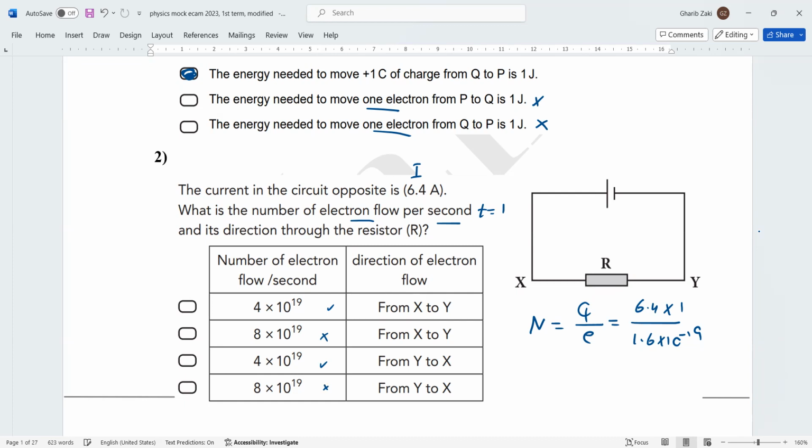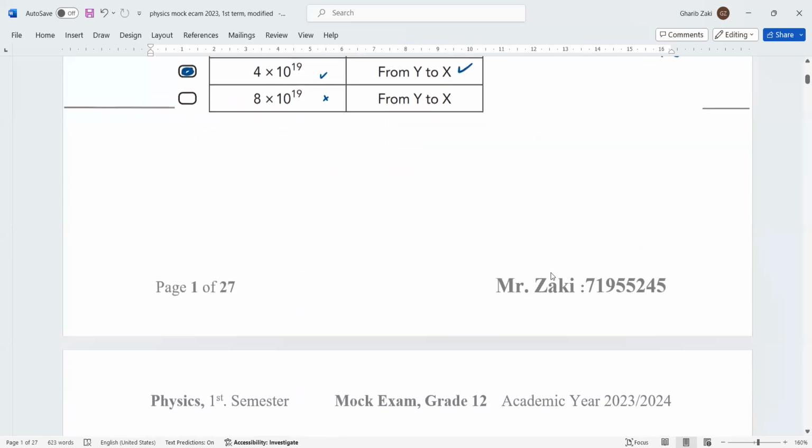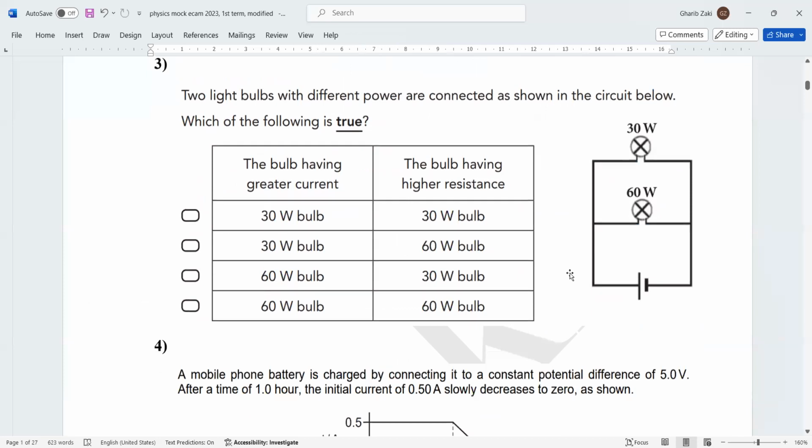Now, what about the direction? The direction of electrons. Electrons move from negative to positive. So the direction is from Y to X. Then this is the correct answer. Next question.